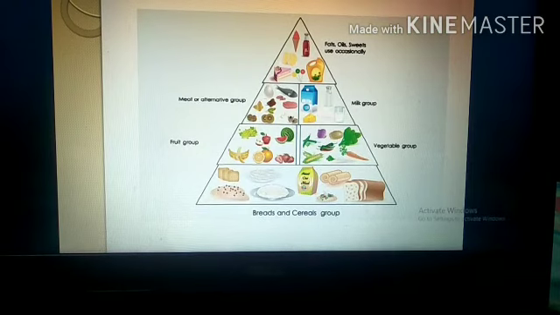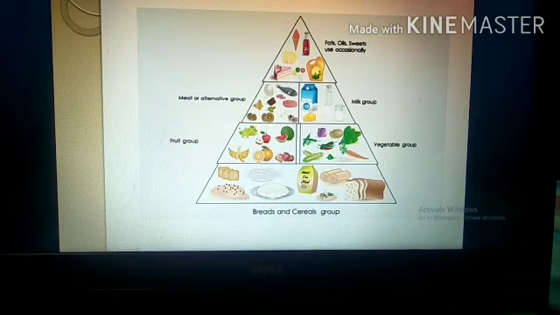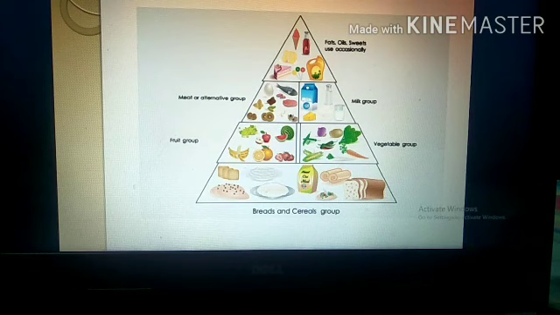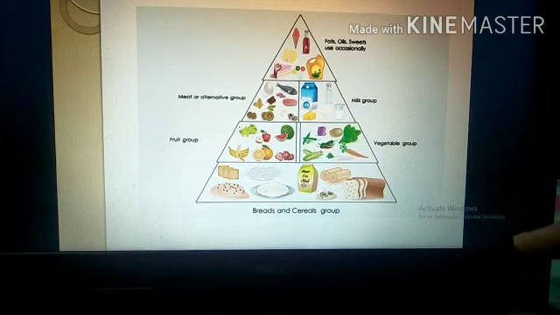Now what is a balanced diet? A balanced diet is a diet that contains all the nutrients in proper quantity. Now here you can see we have all the varieties, like we have fats, oils, sweets that we are eating occasionally, the milk group, all the products that are made from milk, the dairy products. Here all the vegetables, that side the meat, and the alternative group. Alternative group means you can see all the varieties of meat, fish and all that will be included in that. Food group, fruit group. In this we have all the fruit varieties, and then the last one, bread, cereals, etc.